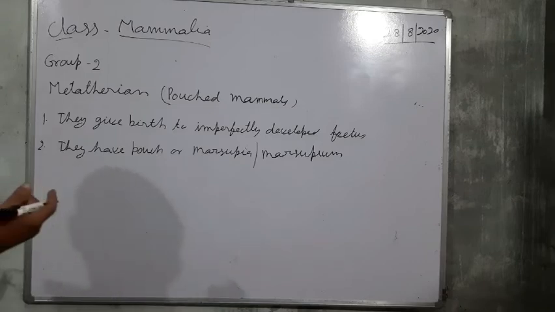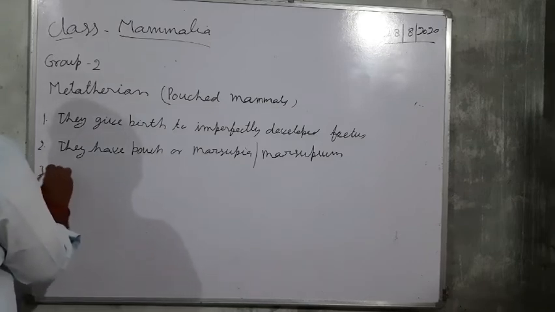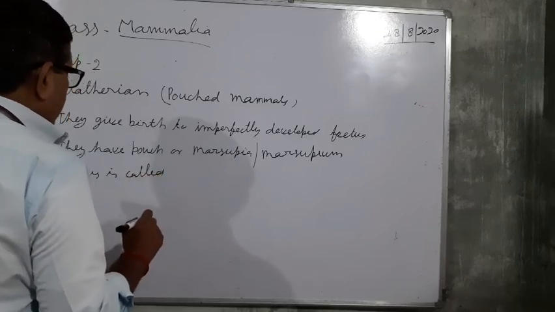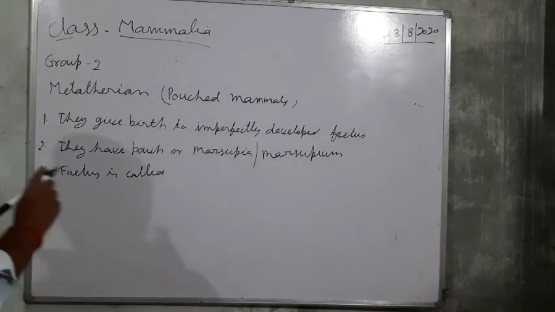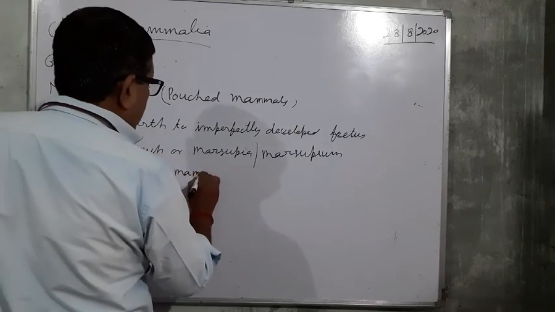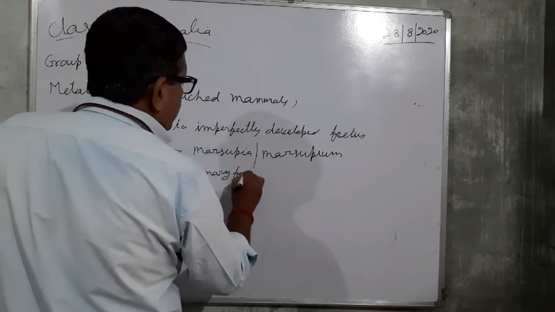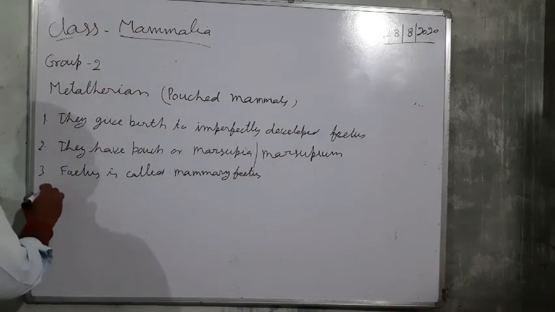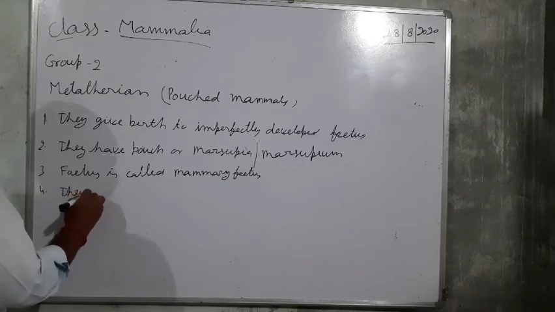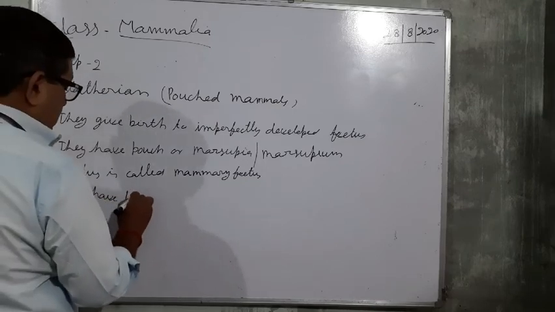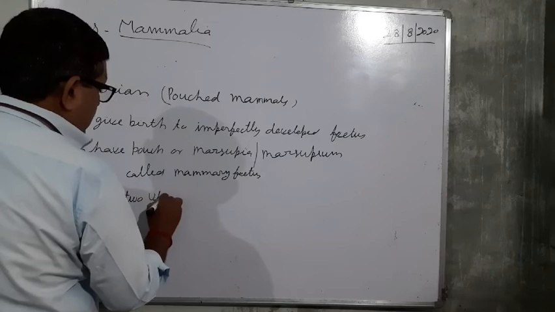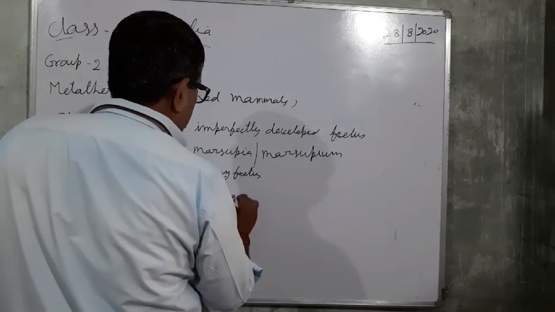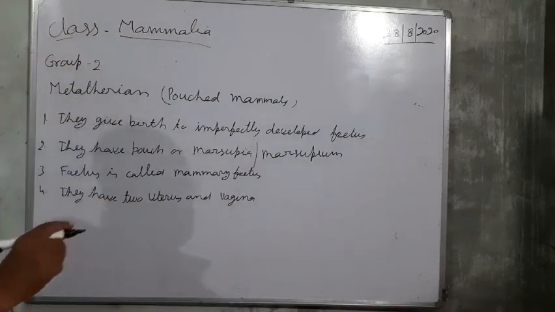Here the fetus is called pouched or mammary fetus. They have two uterus and two vagina.